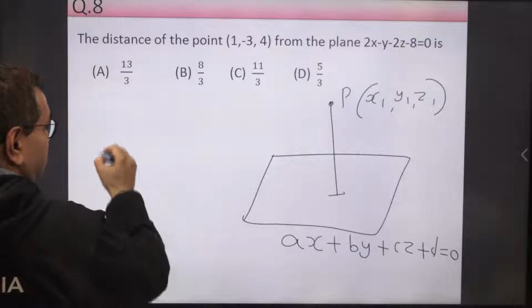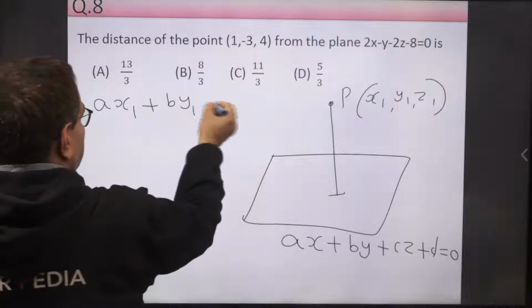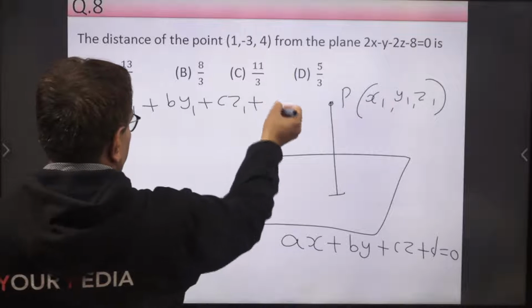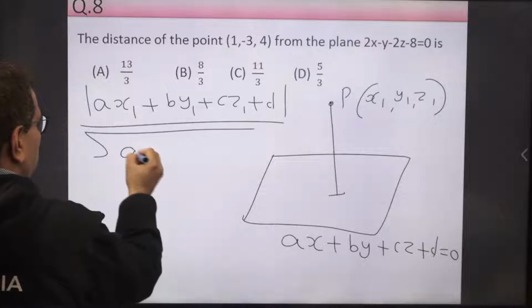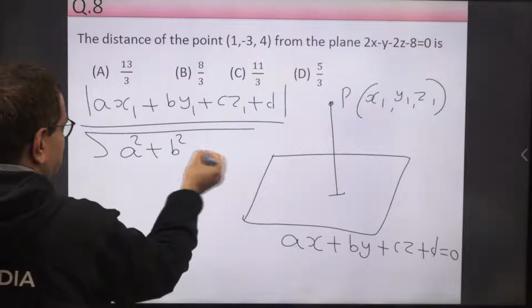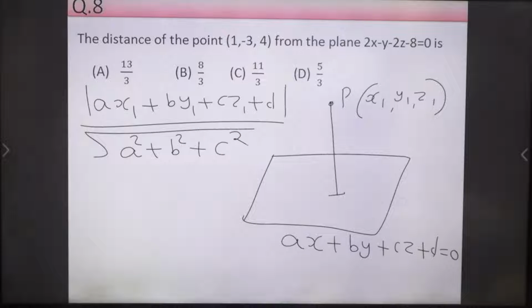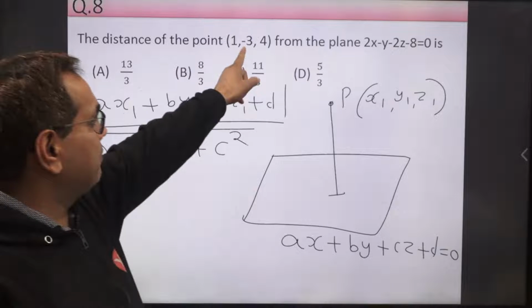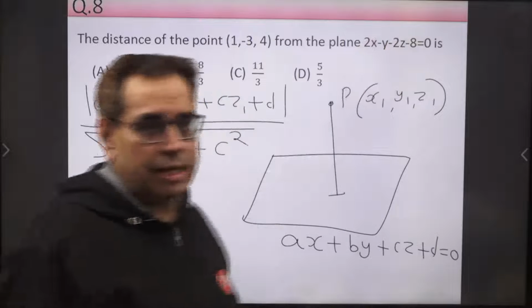And this distance is given by the formula modulus of (ax1 plus by1 plus cz1 plus d), divided by square root of a square plus b square plus c square. So please remember this important formula for exam. Distance of a point from a plane. Now make the calculations yourself. Okay. So this is x1 y1 z1. A is 2, B is -1, C is -2, and D is -8.